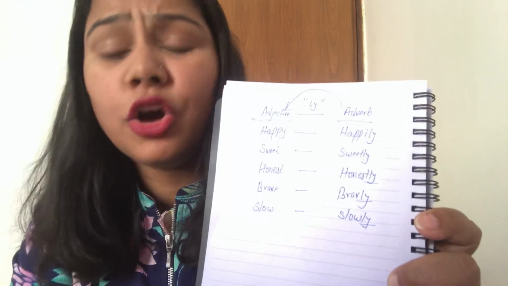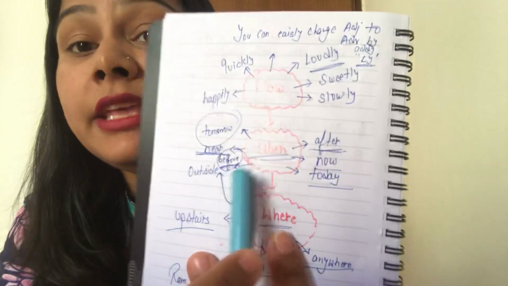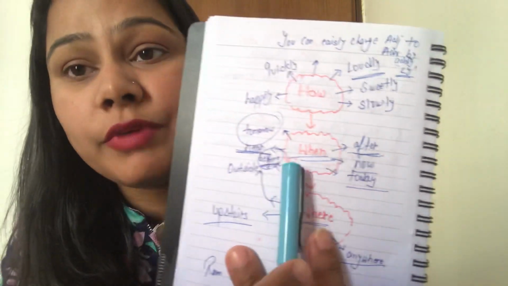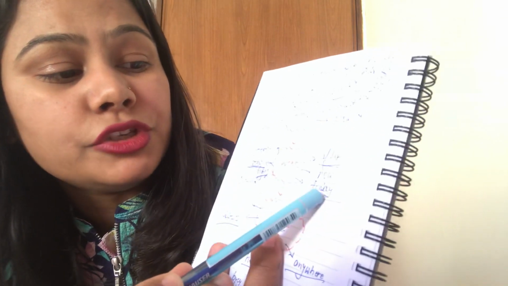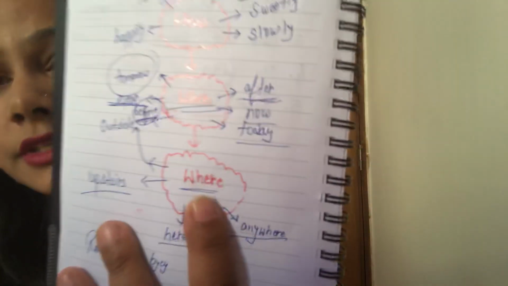There are a lot of examples you can find in your grammar textbook, and you will get more ideas. Upstairs, outside, these are also examples, because I told you an adverb also tells where the action is done. So these are also adverbs. Tomorrow, near, before, today, now, after.